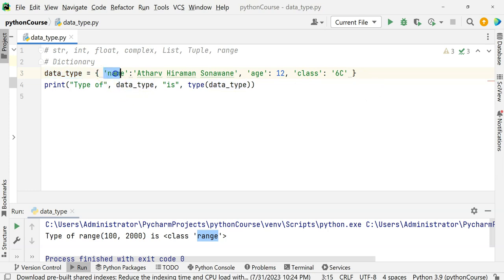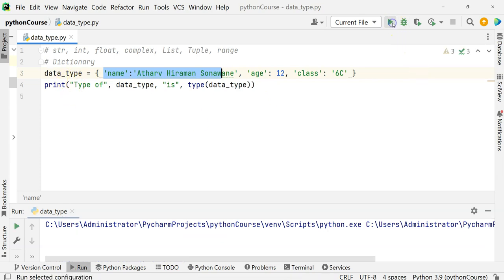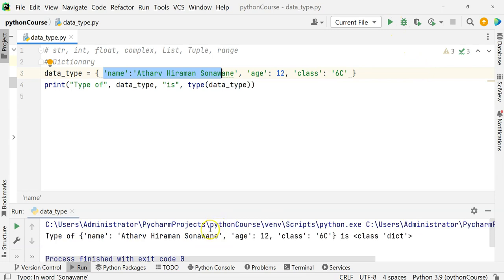Earlier it was unordered, but right now it is a kind of ordered, right? We'll have a detailed lecture on what exactly the dictionary means and what all operations you can perform on the dictionary. But just remember, as of now, dictionary is like this, and you can change, you can update anything in the dictionary, and you cannot have duplicate members.